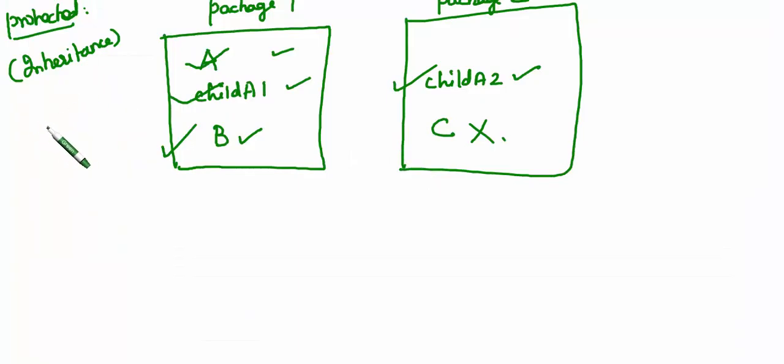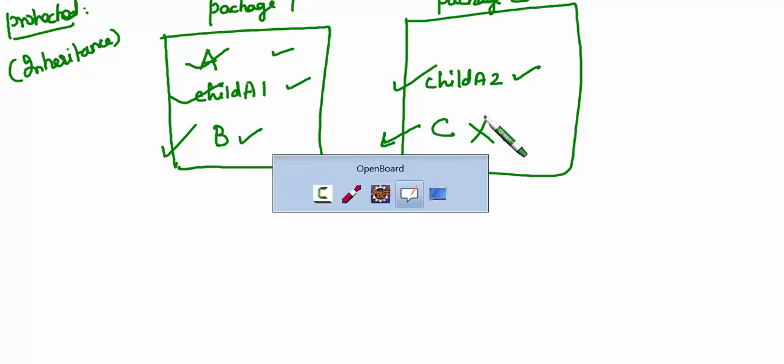See, within the same subclass this protected variable, constructor and methods, everything will be visible. But if you go for the other non subclass, you should make this public, or otherwise this will not be visible. That's what we have seen in the tabulation, isn't it?